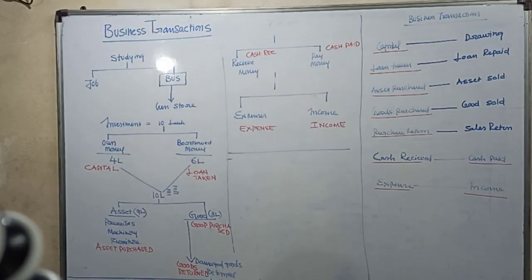In every problem you will usually have business transactions, and for these we have to find the solution accordingly, depending upon the nature of the chapter. So I hope you understood it, and thank you.